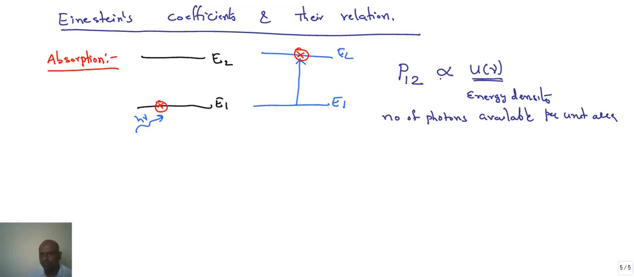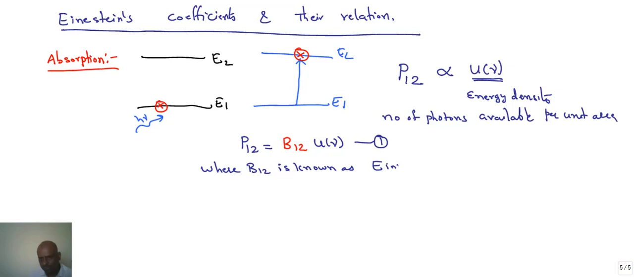So P12 is proportional to U of mu. To remove this proportionality symbol, we introduce a constant B12, so P12 is equal to B12 into U of mu. This is our equation 1, where B12 is known as Einstein's coefficient of absorption.